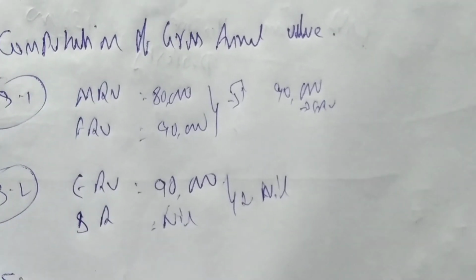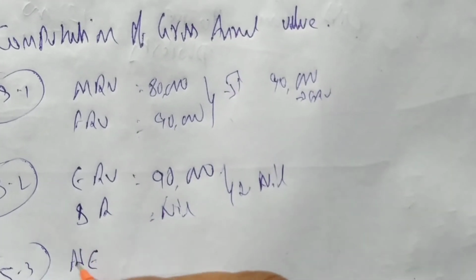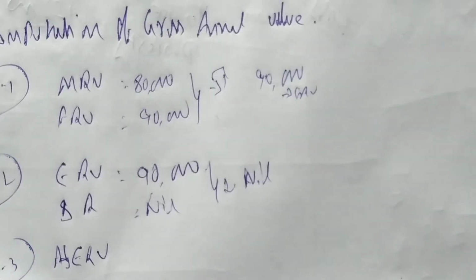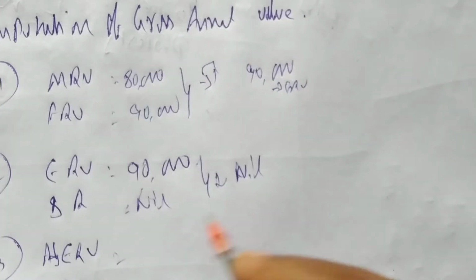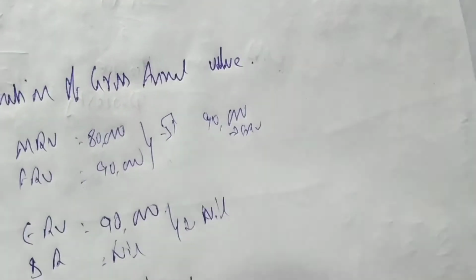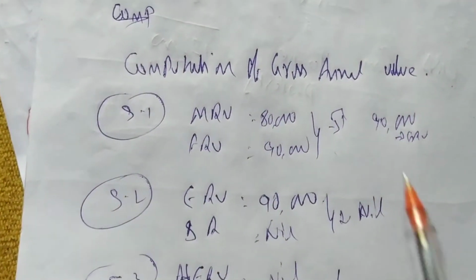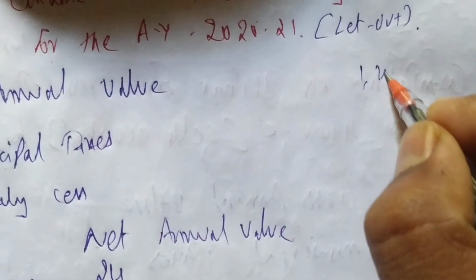Okay. Step 3. What is step 3? Adjusted ERV or ARV. This is nil. ARV is given as 1,20,000. So 1,20,000 will be the GAV. Got it right? Very easy. I applied the same concept: high, low, high. Okay. So I got GAV as 1,20,000.